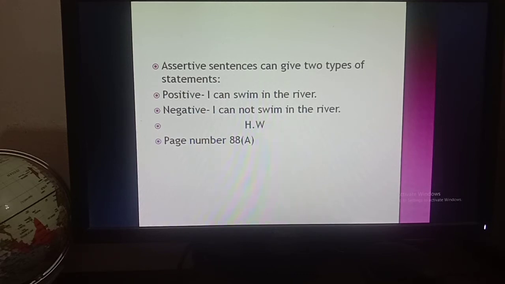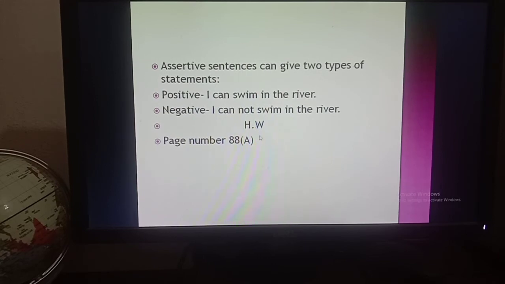Okay, now boys, there is homework for you from your book, page number 88A. You have to do this in your homework copy. You have to copy the sentences, and beside the sentence you have to find out which one is the positive sentence and which one is the negative sentence. This is very easy: when there is no or not with a verb in the sentence, you have to understand that it is a negative sentence, and when there is no not or no, you have to understand that it is a positive sentence. Okay,